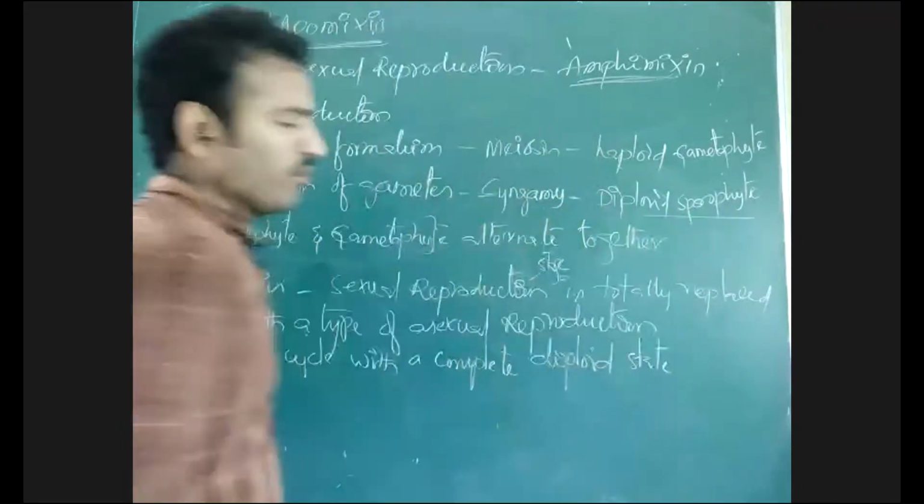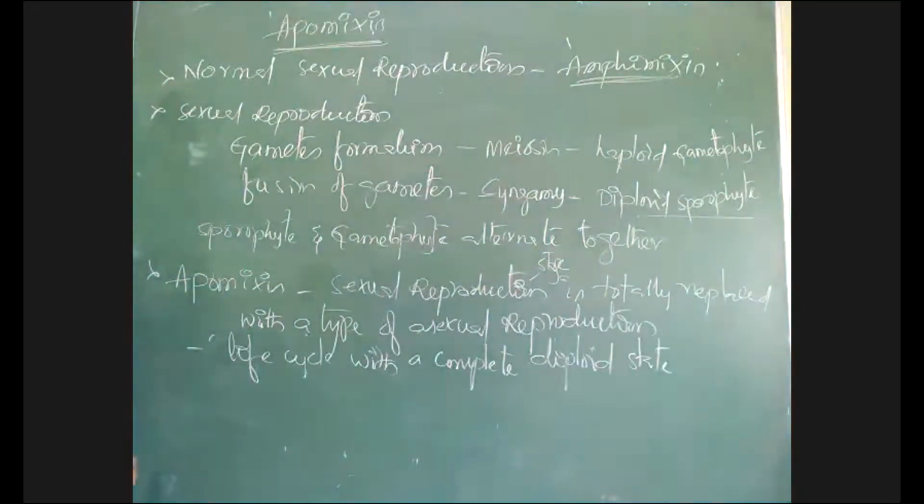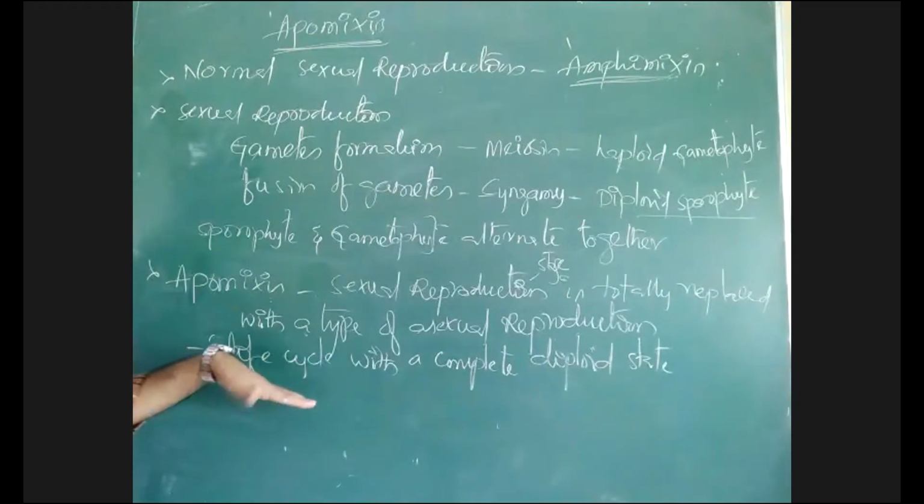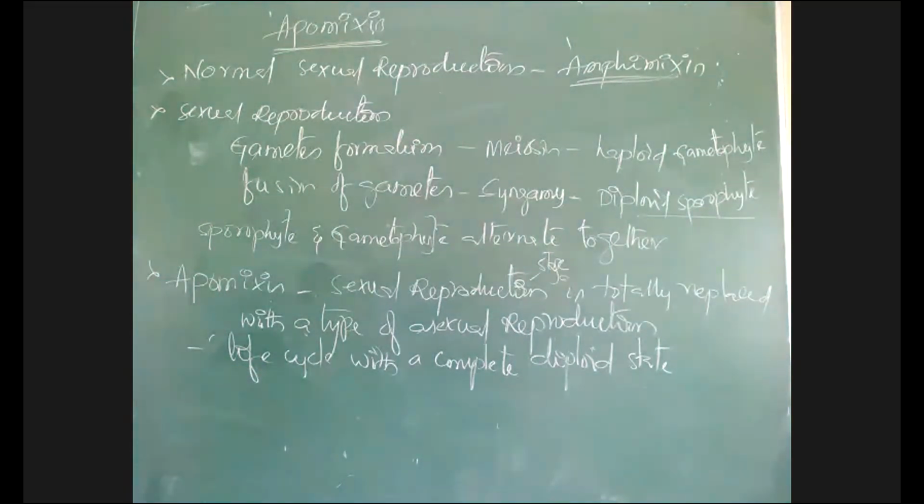Plants remain in the diploid stage all their lifetime, with no haploid phase. This is called apomixis. Apomixis is a process where usual sexual reproduction is completely replaced by a type of asexual reproduction.